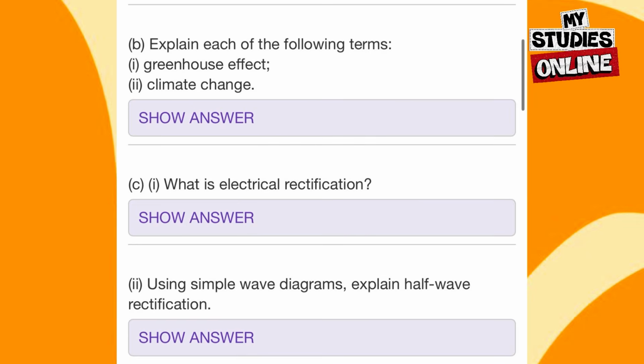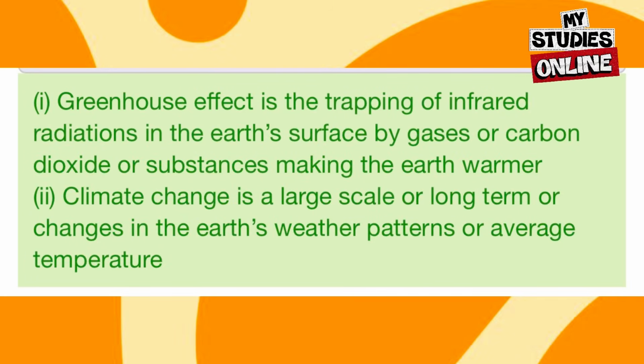Now, we move on to explain each of the following terms: greenhouse effect and climate change. The greenhouse effect is the trapping of infrared radiation at the Earth's surface by gases such as carbon dioxide, making the Earth warmer, whilst climate change is a large-scale, long-term change in the Earth's weather patterns or the average temperature. That's the difference between greenhouse effect and climate change.